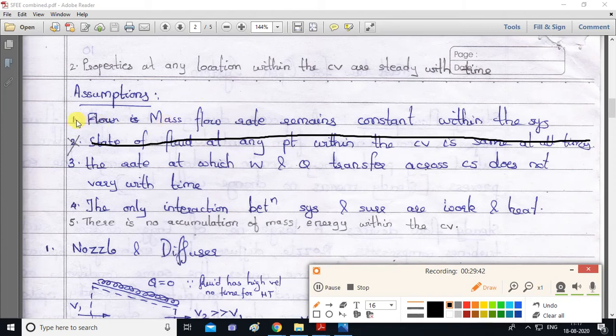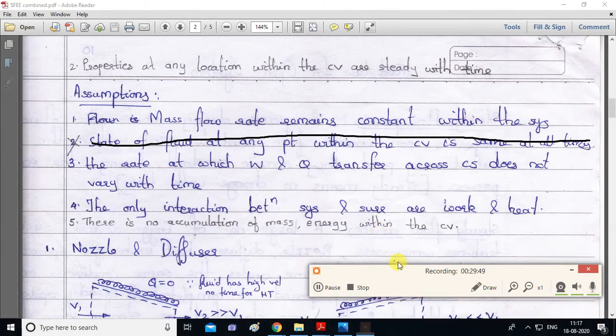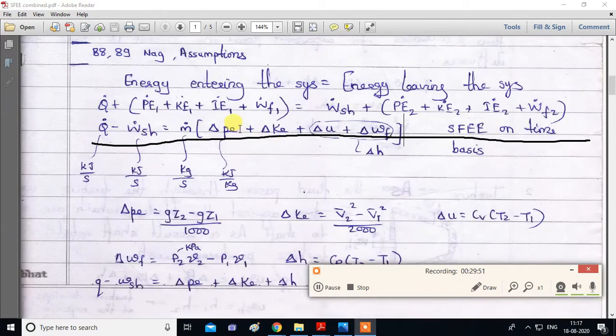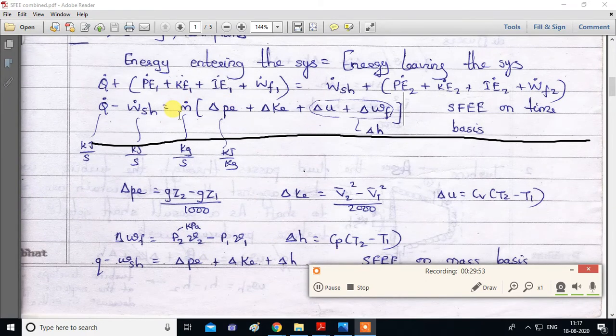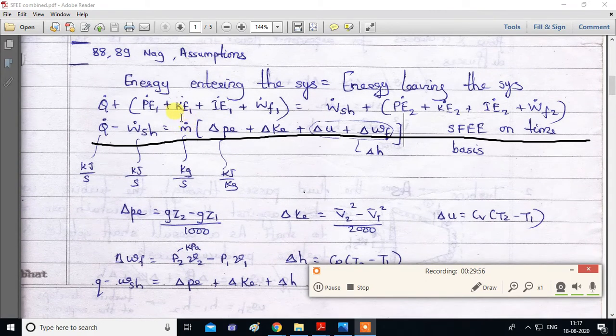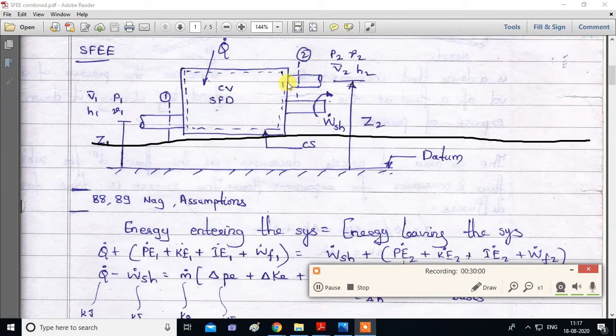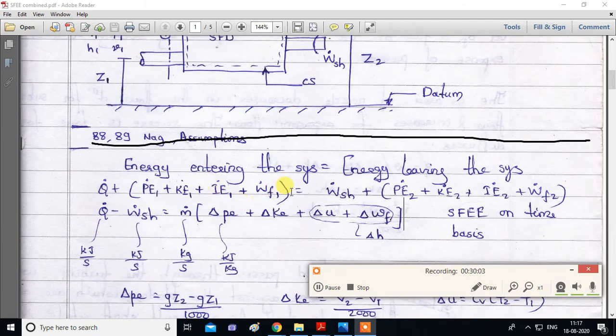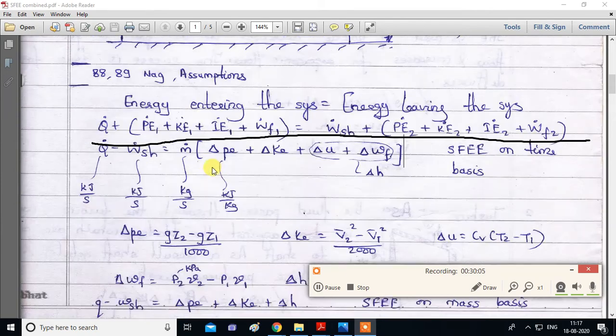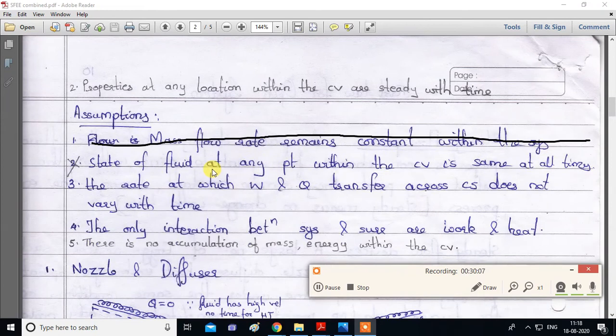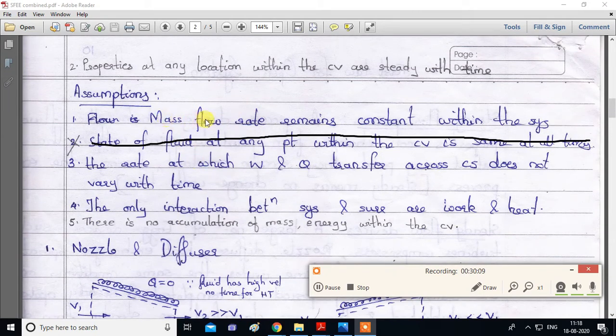So what is the first assumption? Mass flow rate remains constant within the system. If you see this equation, this m dot value is not changing. It will be given only once. So at inlet, within the control volume and at exit, everywhere this m dot value will remain the same. So mass flow rate is the same. This is assumption number 1. The same thing is given: mass flow rate remains constant within the control volume.